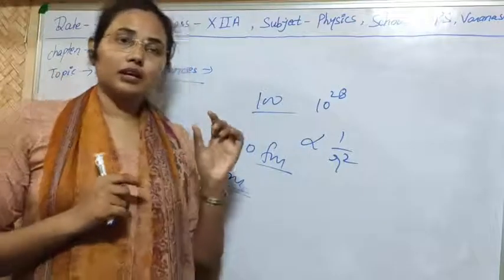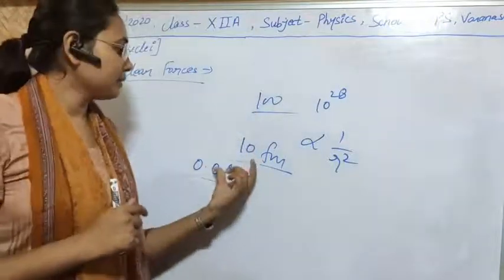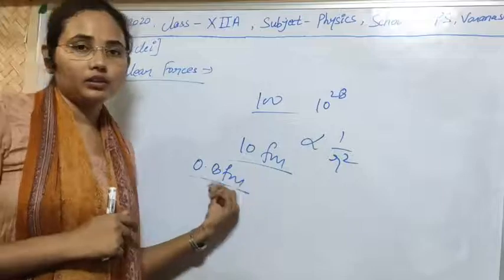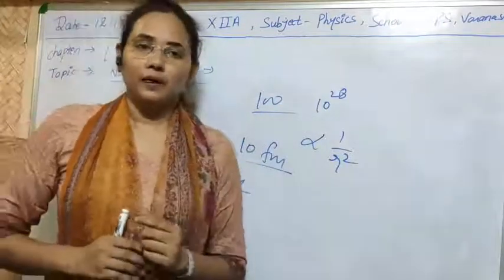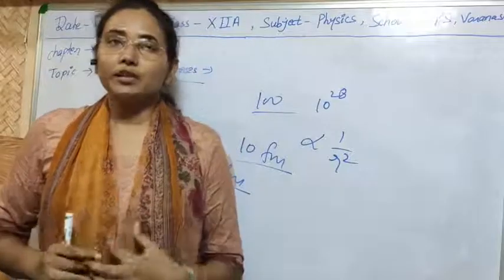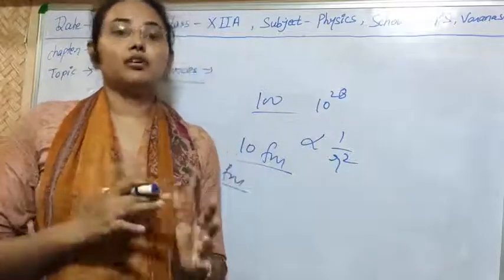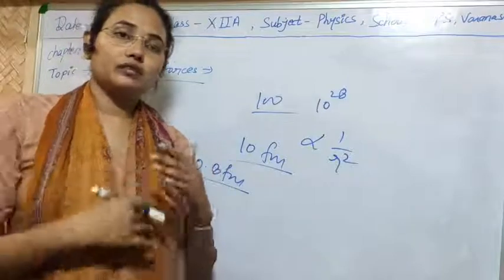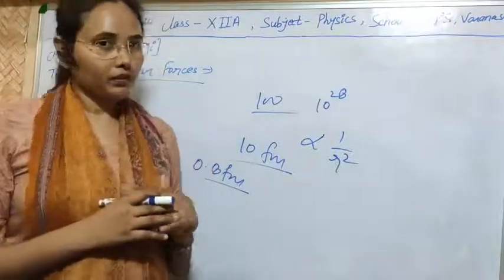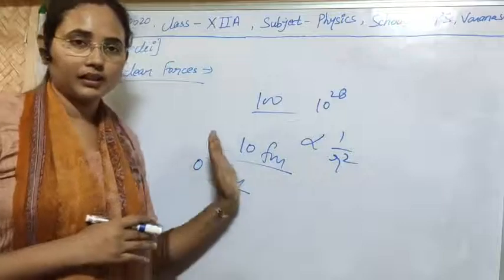Nuclear attractive forces can act within this range, below this range they will be repulsive, and above this range they will be 0. So it is clear that nuclear forces can be attractive as well as repulsive, depending on the distance at which they are working. So I told you this factor also.